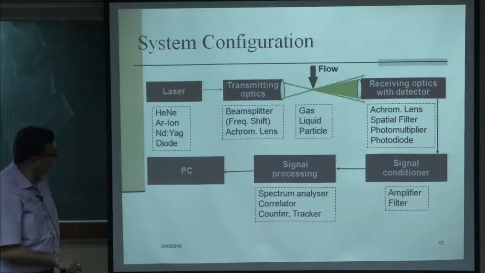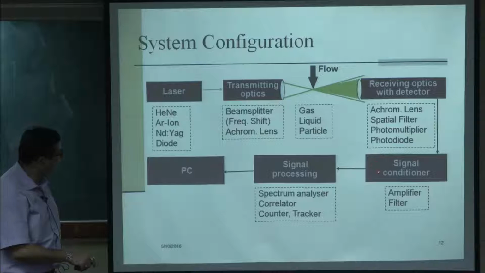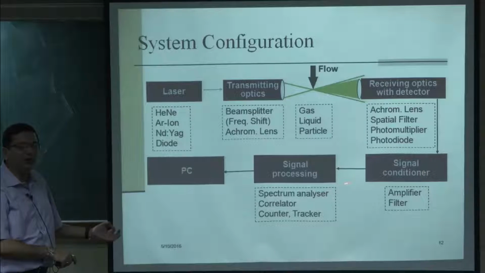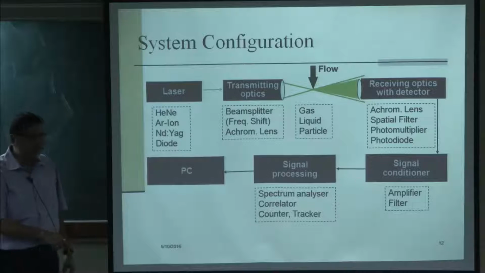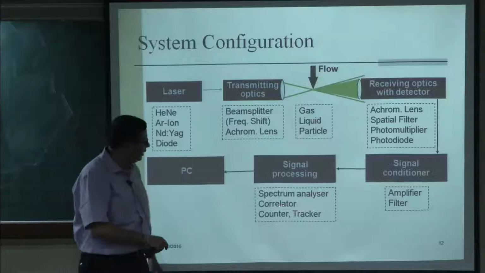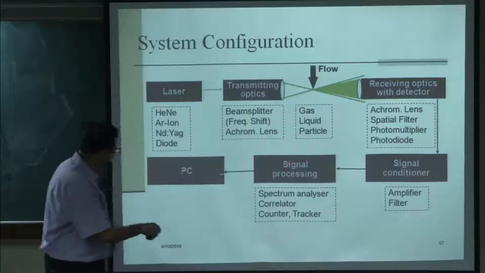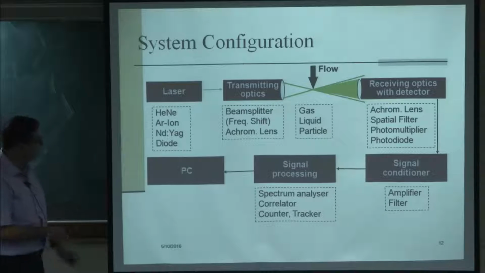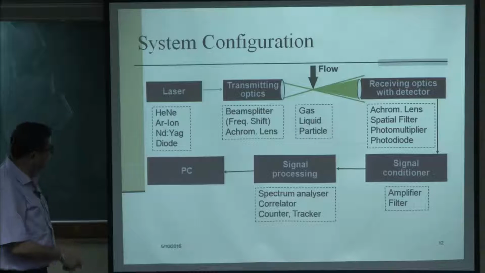It essentially puts in a preamplifier and a filter to remove the noise as much as possible, and after the noise is removed it goes for signal processing to estimate the frequency. The signal processing can be a spectrum analyzer, a simple correlator, a counter or a tracker, but it just gives the frequency and then it goes into the computer for storage. So, this is the complete system configuration, which is not very difficult.